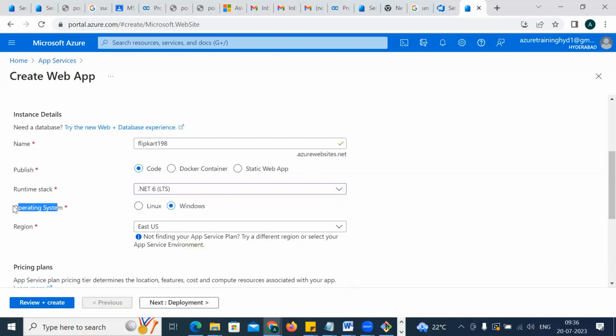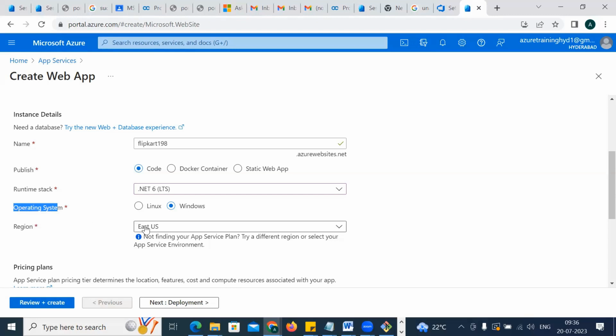Now we have operating systems. Understand, guys? Whenever you are creating any website, the website will also run on some virtual machine. So what type of operating system it will run on, that you have to decide here. If you're using Windows, good to go with Windows. If you're using Linux, good to go with Linux. But it doesn't mean that if I go with Linux, my system will not run. It will run. This is not your operating system. This is the app service operating system through which you want to make it live. Got the point so far?